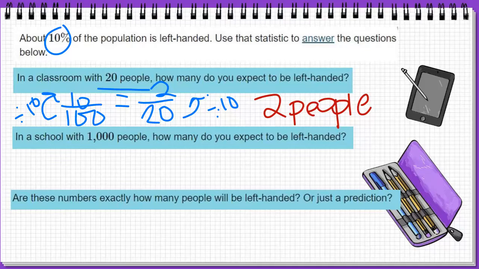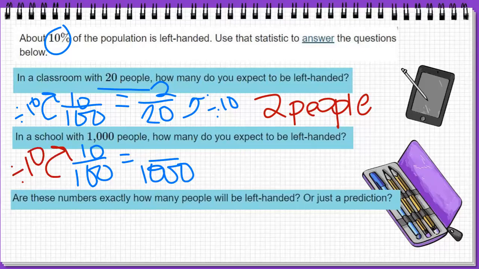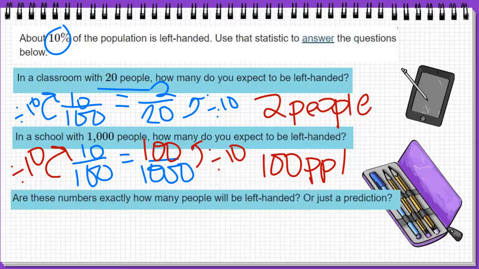Well, now I can take that same thought process to my school. So in a school with 1,000 people, how many people would I expect to be left-handed? Again, my percentage, my 10% out of 100, did not change. But now my second ratio in this proportion will, because now my total is 1,000 instead of 20. I'm still seeing a multiplicative way, so I can divide by 10 to both ratios, which means 1,000 divided by 10 gives me 100. So I would expect 100 people to be left-handed.